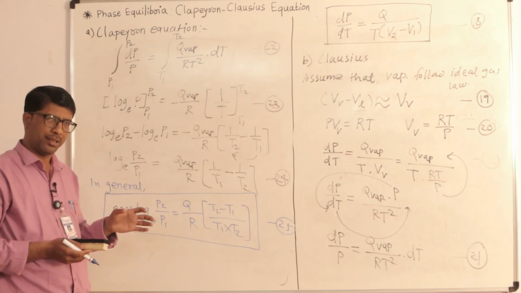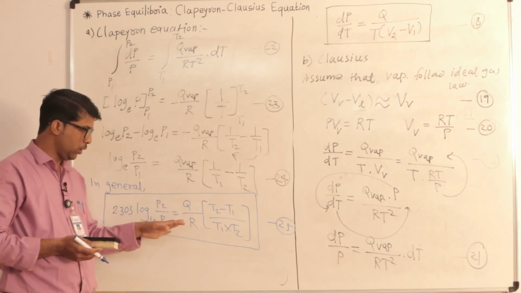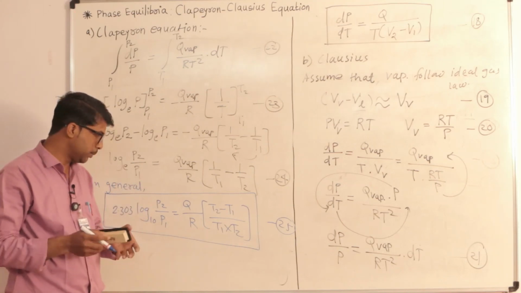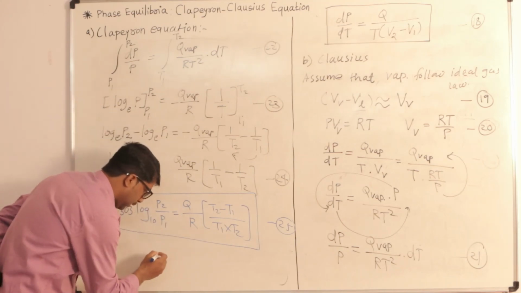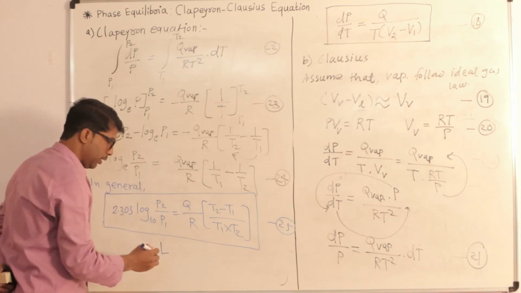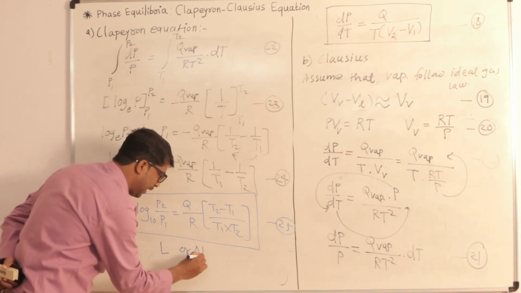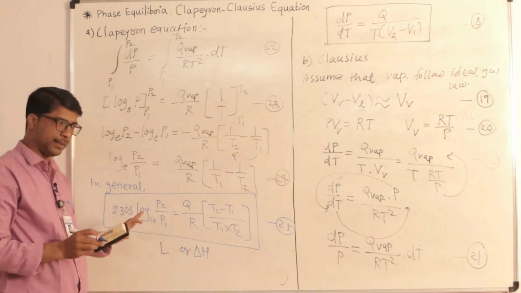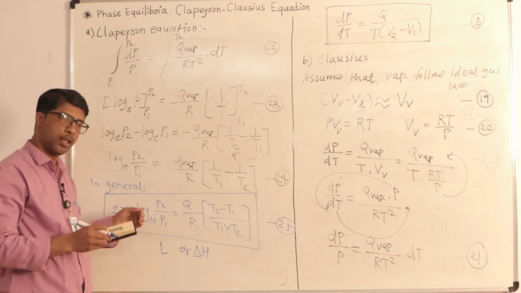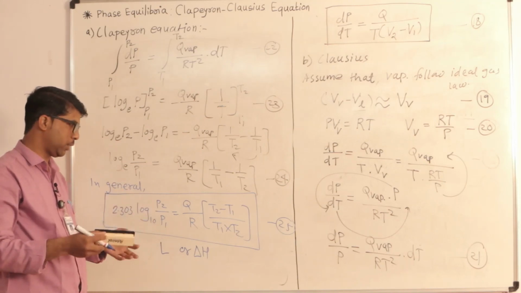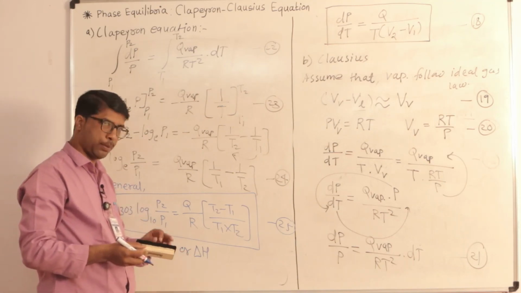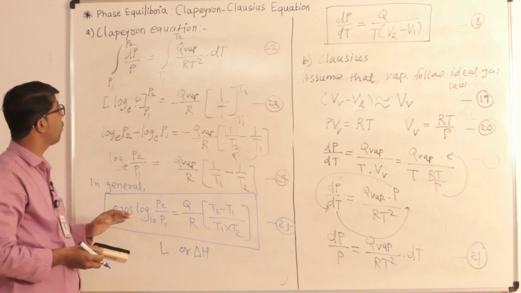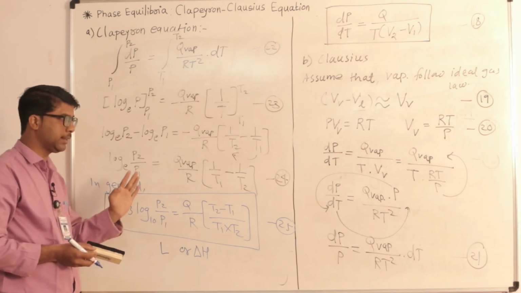Likewise, in some textbooks and reference books, instead of Q they also write L, capital L, or they also use delta H. So if you replace this Q with L, the meaning is the same, this is also latent heat of fusion, vaporization, whatever it may be. Delta H is for the same purpose. So equation 25 is now called the Clapeyron-Clausius equation.